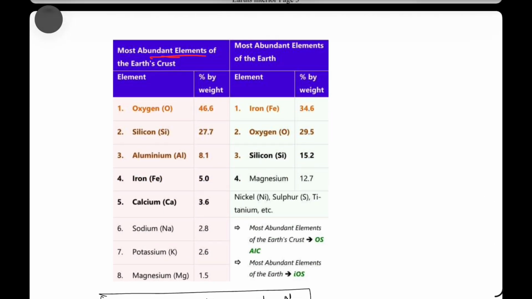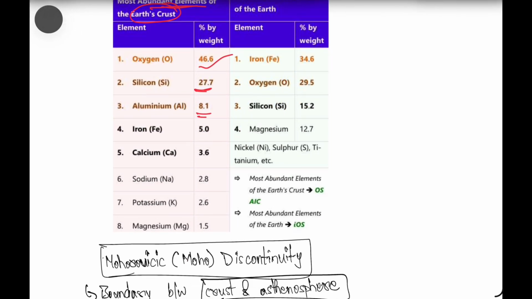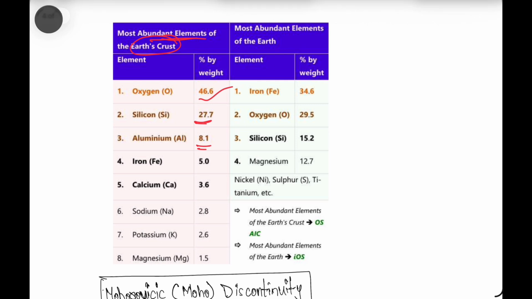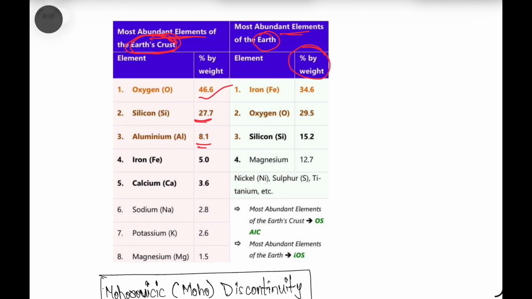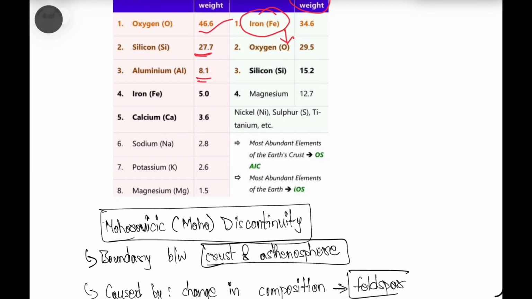The most abundant element of the earth's crust by percentage of weight is oxygen, and then comes silicon, then aluminum, in this manner, as we can see in the table. Here we are talking exactly about the earth's crust, but for the whole of the earth, the highest amount of element present is iron. Then the second one is oxygen. In this manner we can say.